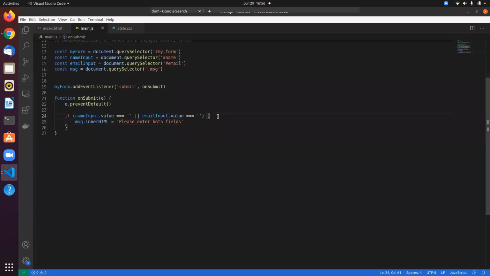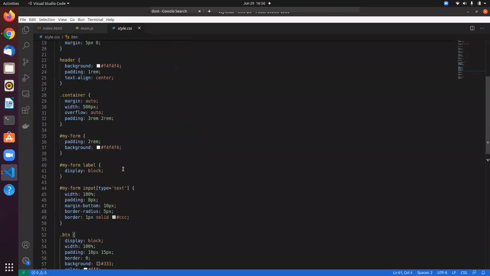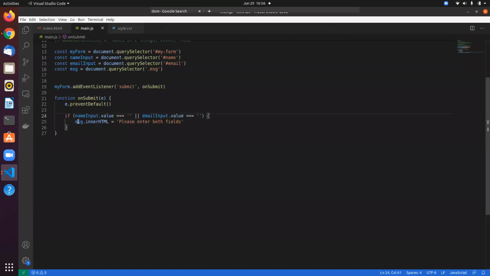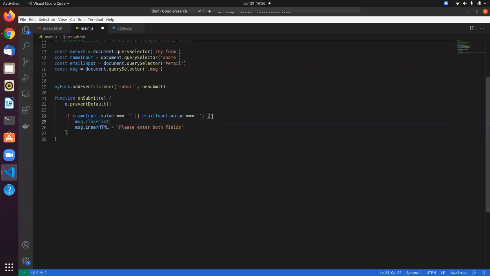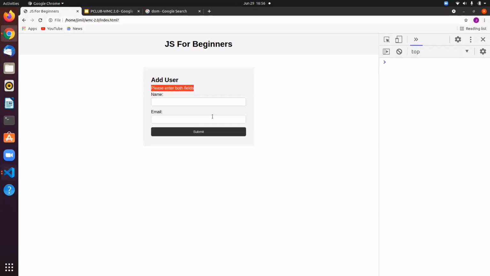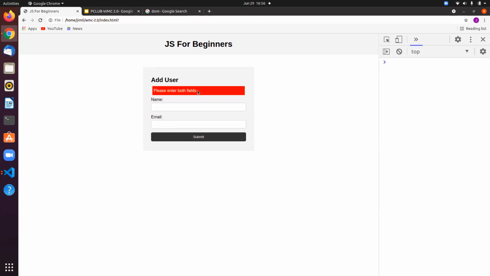You can even add classes dynamically. So see, we have a class called message. So I have a style defined in CSS, dot error on this class. Let's say I want to add that to the message element, right? So I can even do, we have a property called class list, and we can add a new class to it, right? So if I refresh this, you can have something fancy like this.